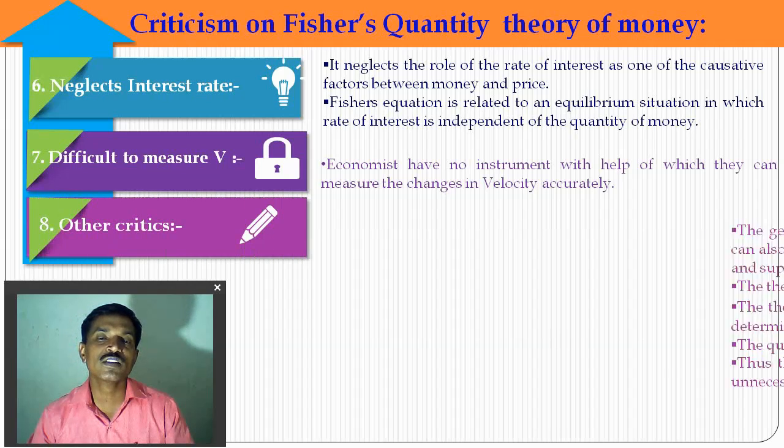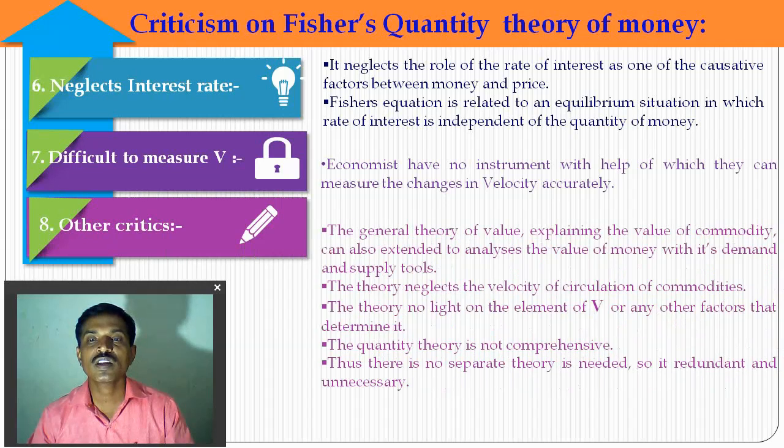Next, another criticism of his theory: the general theory of value. The explanation of the value of a commodity can also be extended to the analysis of the value of money with demand and supply. There is nothing new explained by Fisher, because similarly, goods and services prices are decided by their demand and supply, and similarly, the value of money is decided by the demand for money and the supply of money. So it is a general explanation, according to economists.